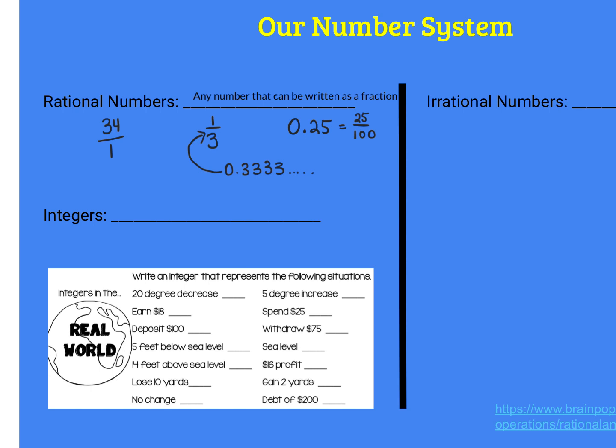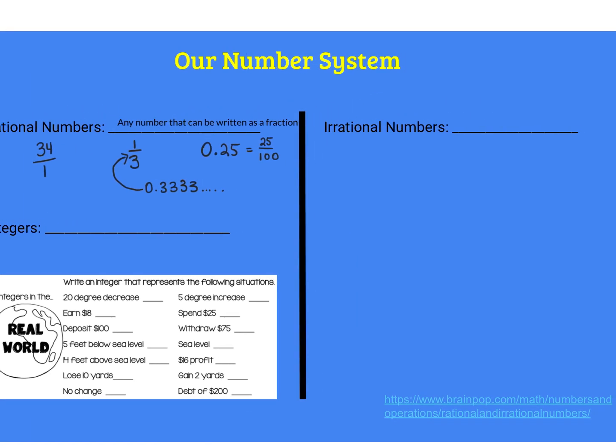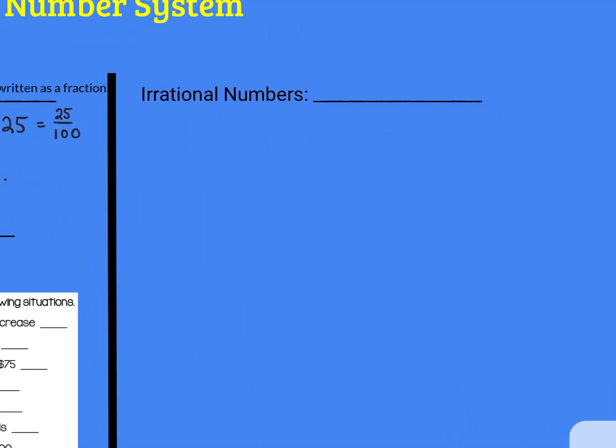Because what did they say is irrational? So irrational numbers are just the opposite. Rational numbers could be written as a fraction. Irrational numbers cannot be written as a fraction.